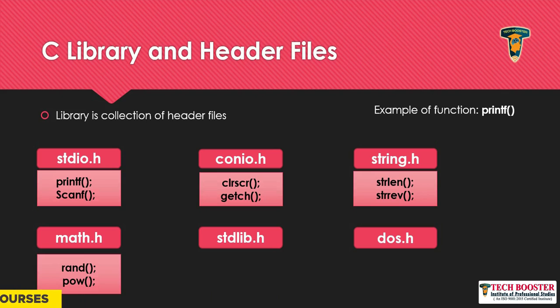Here in math.h, I have considered rand and pow, which are basically used to generate a random number or to get a power.